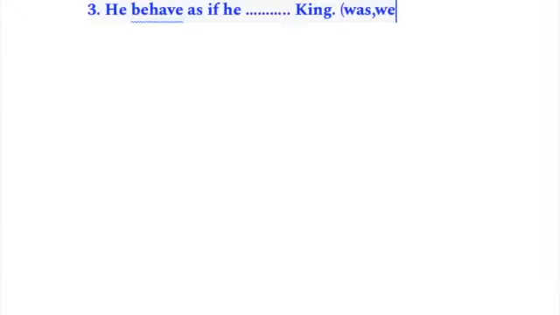Sentence number 3 is: he behaves as if he dash king. Now you have to use either was or were.